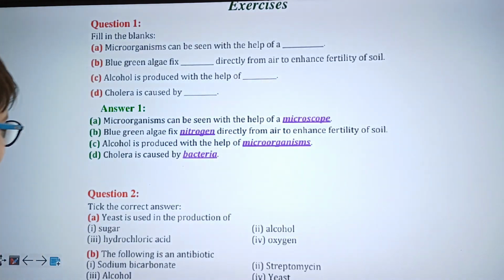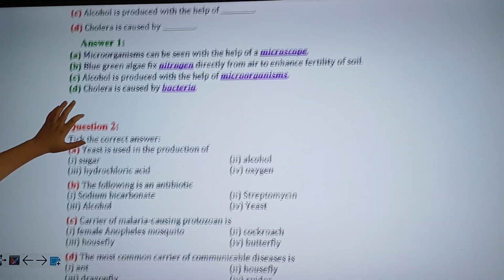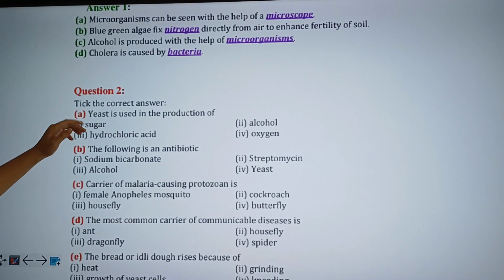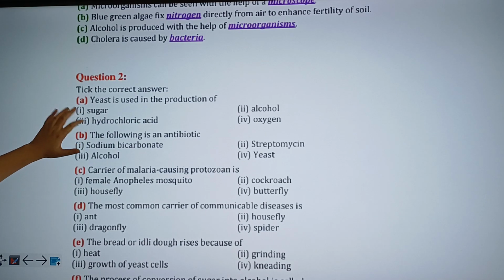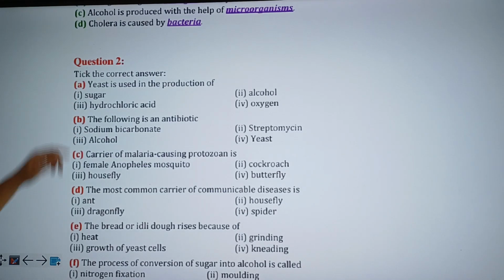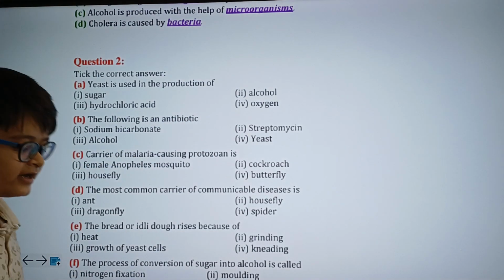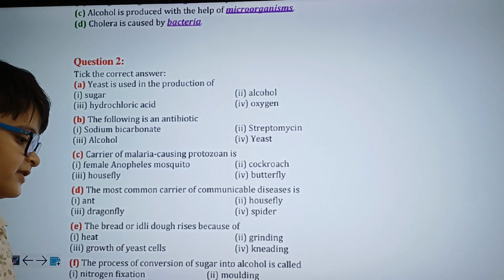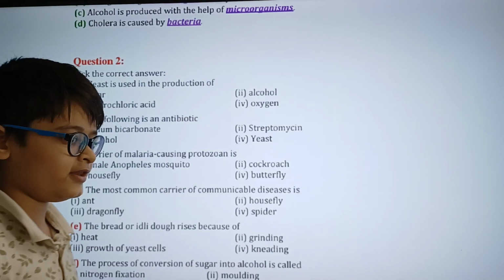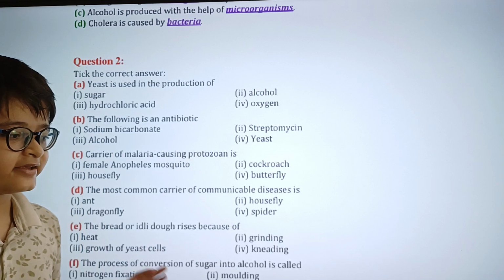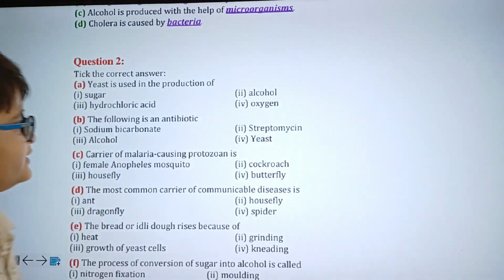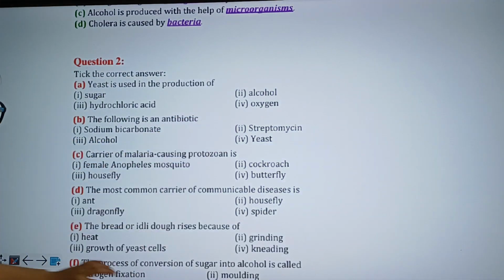Continuing, let's go ahead and do question 2. Second question. Pick the correct answer. These are the MCQ questions. Alright. The first question in MCQ is this. Yeast is used in the production of dash. The answer for this question will be alcohol. Because as we have learned previously, yeast is used in the production of alcohol and in the making of alcoholic beverages. Hence, the answer will be alcohol.